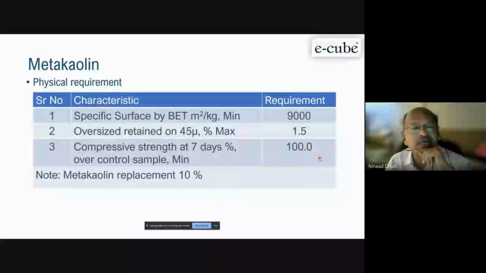So such a reactive material is there. In fly ash, we are talking about 80%. And in microsilica, we are talking about 85%. At 10%, here it is 100%, because it is a very, very reactive material. If it is properly fired at a temperature of 650 to 850, you get reactive or amorphous silica.